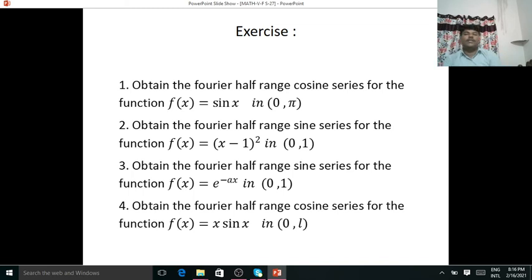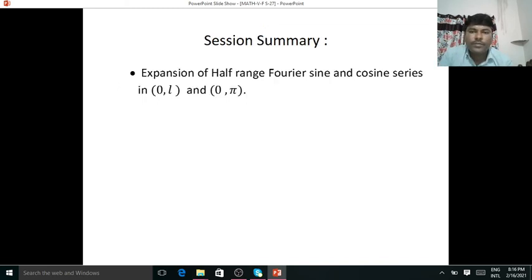So these are exercise problems. Session summary is expansion of half-range Fourier sine and cosine series in interval 0 to L and 0 to pi.